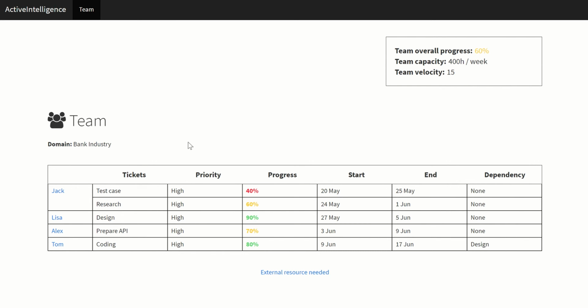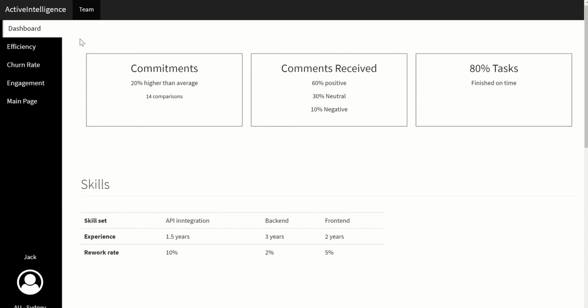So let's see one of the key features of our product, which is engagement. Let's look into each employee's engagement. Let's say this is Jack. This is a dashboard. From here you can see Jack has received 20% higher commitments than his colleagues. When I say commitments, I mean how many times he's pushing code to GitHub or a different tool set that he uses to store his code. Which means he is pretty much better than the other people who are working on the same project.